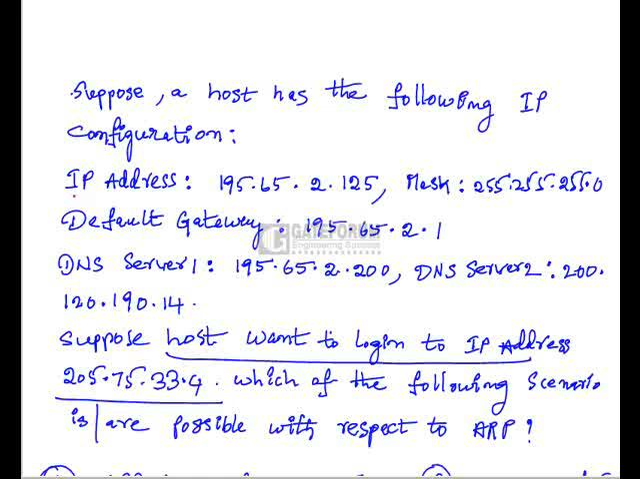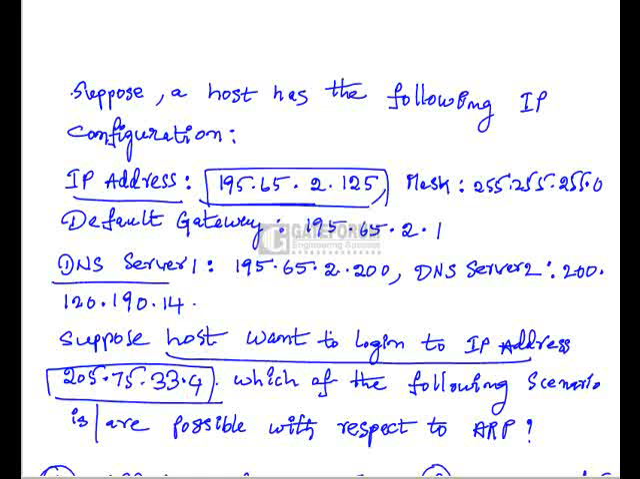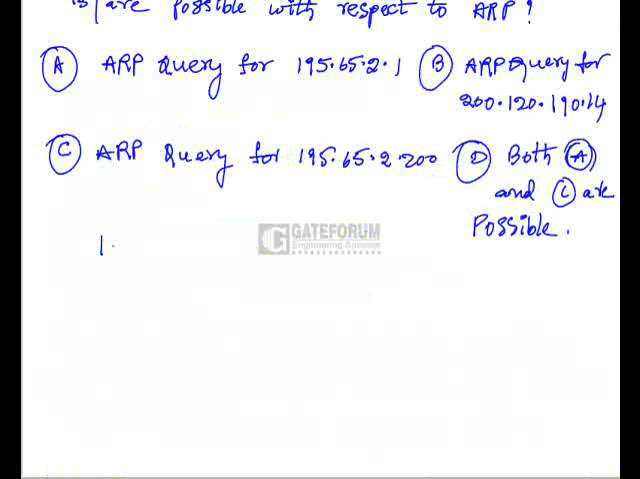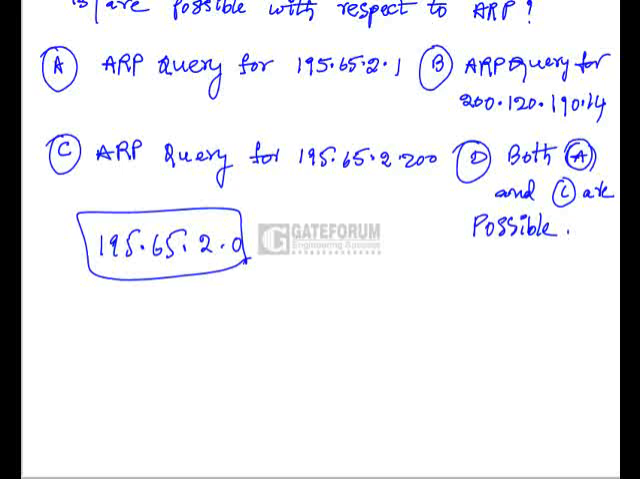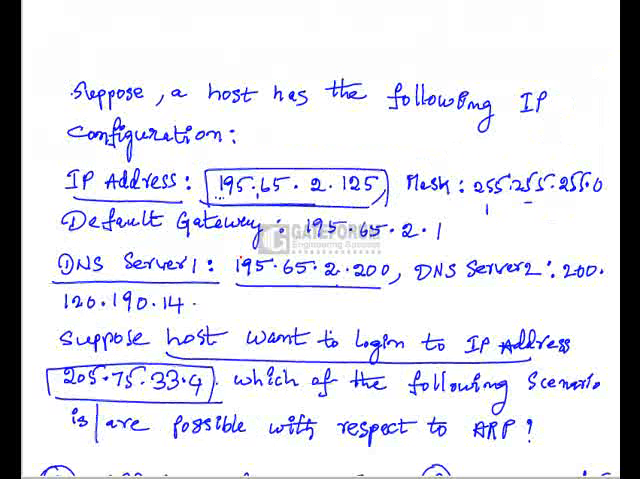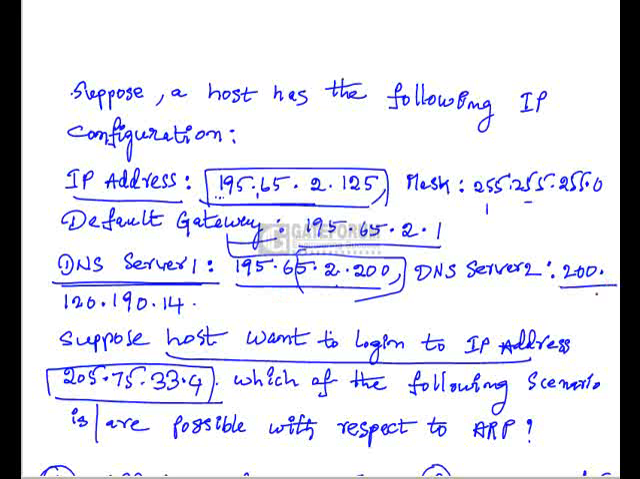So that is why the ARP query, first of all, will go to the nearest network, that is the same network, that is IP address 195.65.2.125. This is the host which wants to log into this address, that is 205.75.33.4. Here DNS server 1 is in the same network, that is 195.65.2, because it is a class C address. If you use the mask 255.255.255.0, the network address will become 195.65.2.0. That means the given IP address and the default gateway both are in the same network. In addition to the default gateway, DNS server 1 is also in the same network, and DNS server 2 is in a different network.